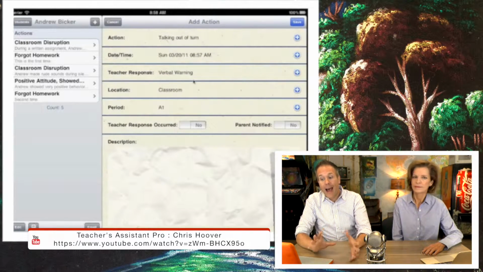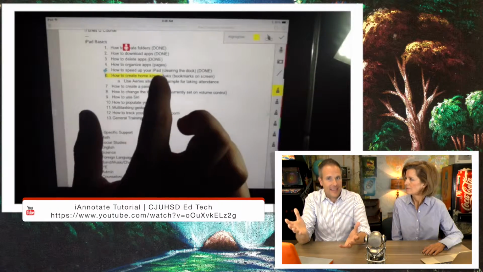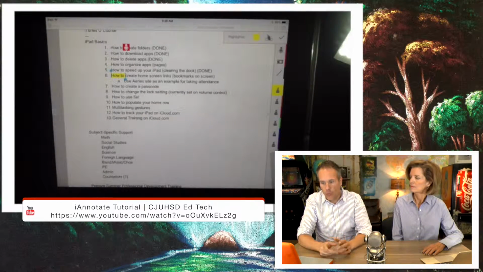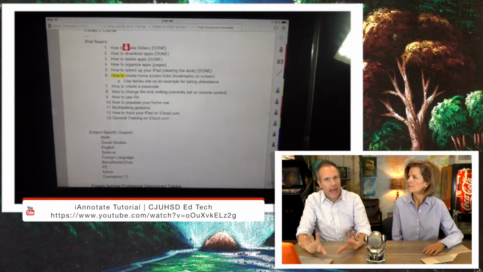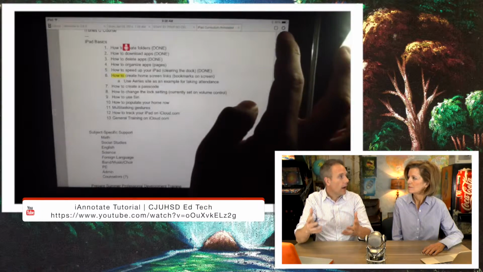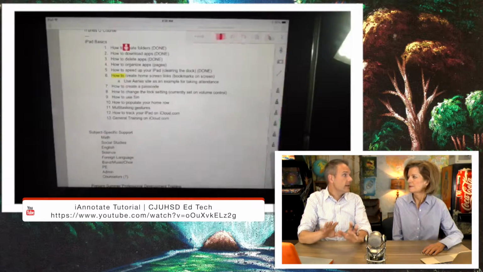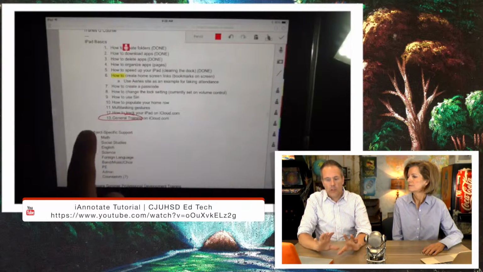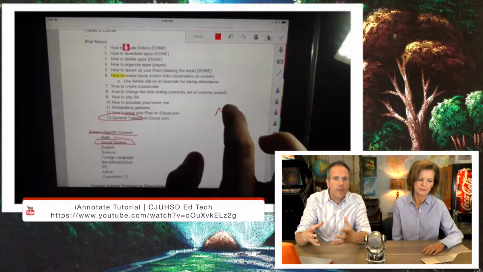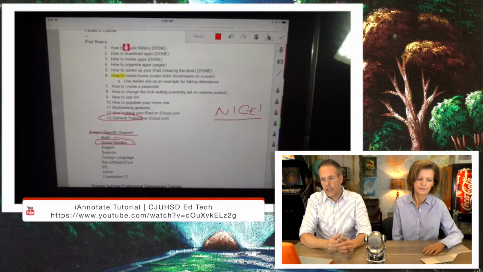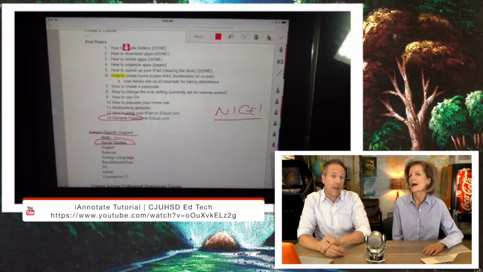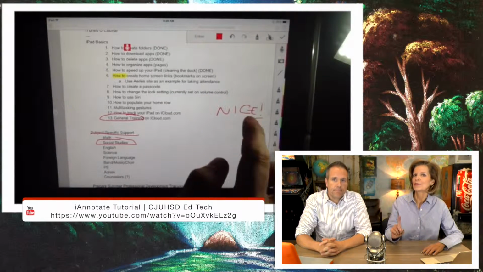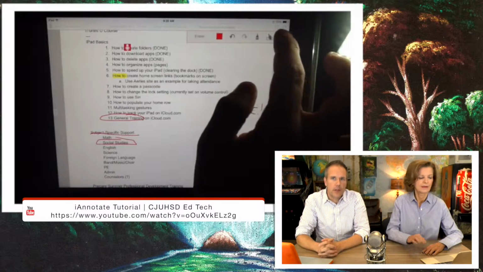So another one is called iAnnotate, right? The dreaded essay. We know about the dreaded essay, and as teachers, we've kind of lost that joy in it. Well, iAnnotate takes the pain out of it, letting you highlight a digital document, right? So you can go through and make some suggestions, changes, add stamps to it, make notes, and all that on a PDF version of an essay. Right. It's a really nice tool. iAnnotate. And you can do it from your iPad. Which really makes it great. So you can use your finger, and some people prefer that. And with the voice-to-text feature, you can just talk your comment in.